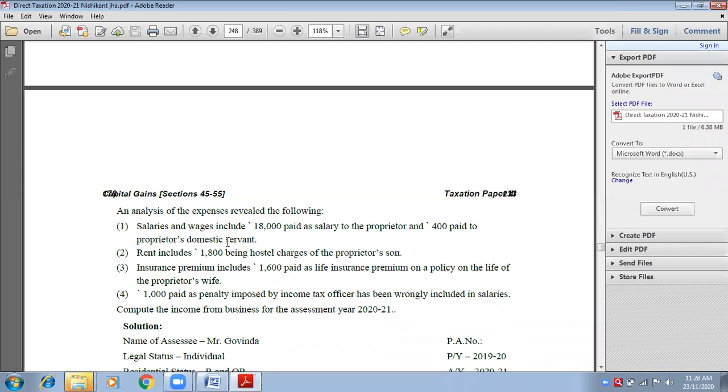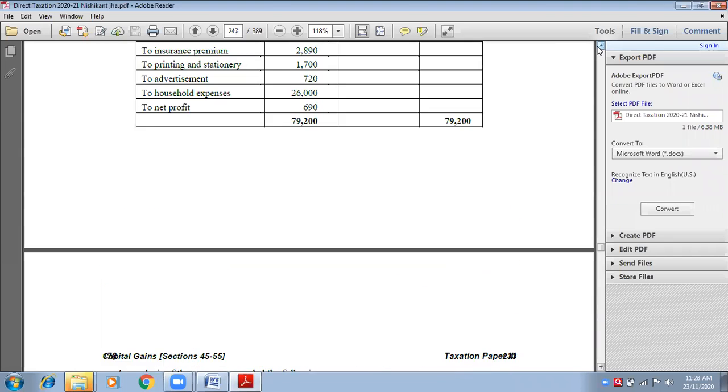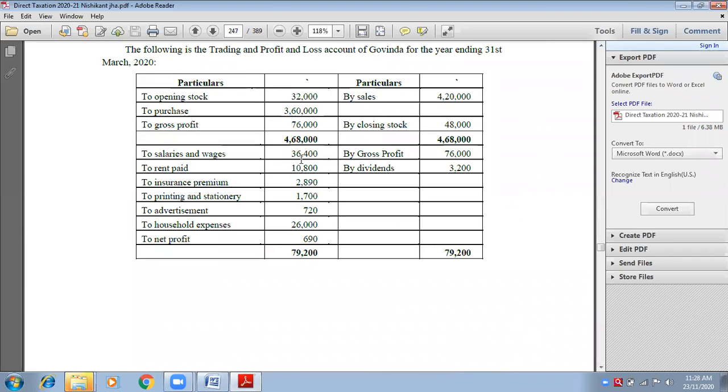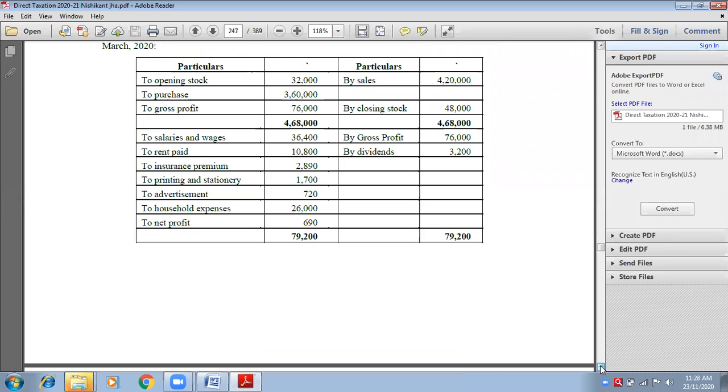400 for the domestic servant. Tell me, is it personal? Yes, so it is to be discarded. Rent and insurance premium, I've already explained. Fourth adjustment: 1000 paid as a penalty imposed by the income tax officer has been wrongly included in salaries. A penalty was charged on me by the income tax officer and I wrongly included it in the salaries of 36,400. In this amount, 1000 penalty is included.